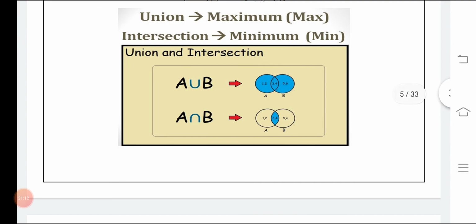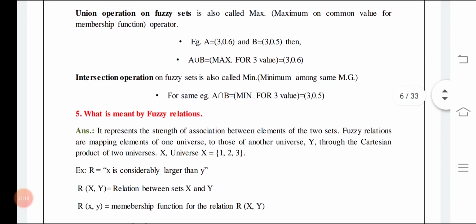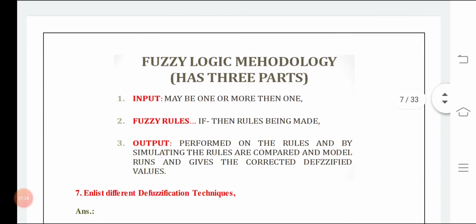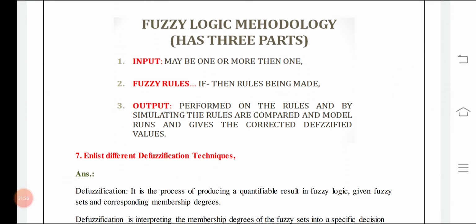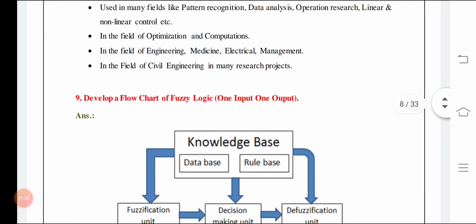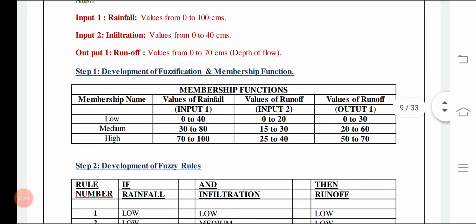These are the different operators. You can see the union operator and the intersection operator. It is actually not that difficult. You need to understand only the values, how the relations are being developed, what the inputs and outputs are, what the particular sort of computing is actually doing, and what the basic phenomena are. The defuzzification process is there. The flow chart has been shown, and the step by step procedure is there.